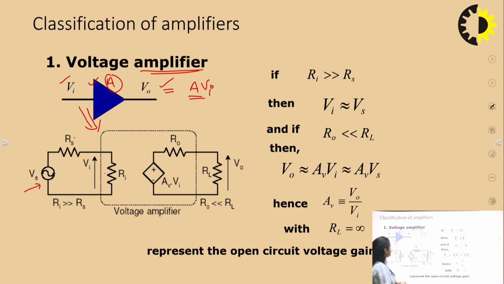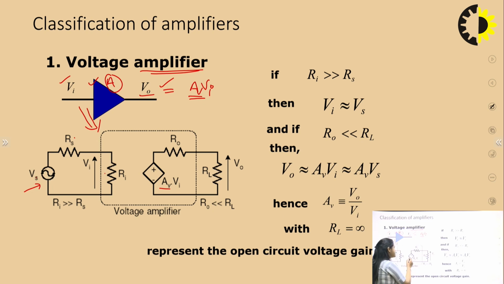Here you can see that the output signal is a voltage, that means the input signal is amplified by a factor of A, and at the output we are getting a voltage signal. Here this Av is used as the amplification factor because it's a voltage amplification, so V is written over here.